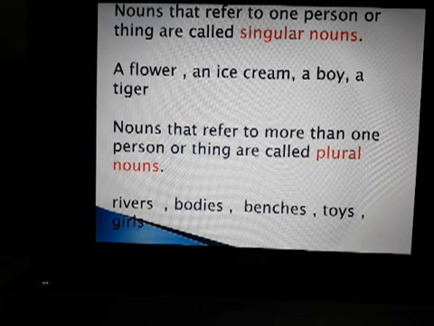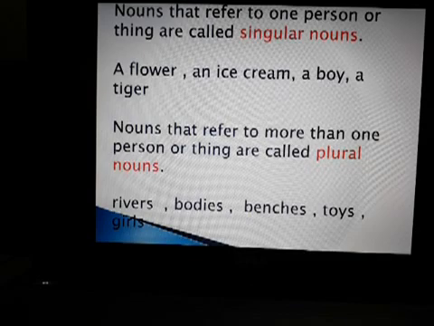Rivers, bodies, benches, toys, dishes, sandwiches, girls, all these are examples of plural nouns.